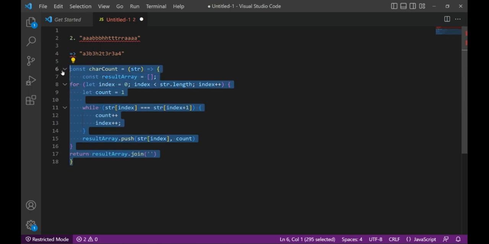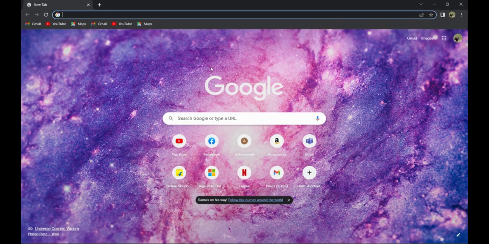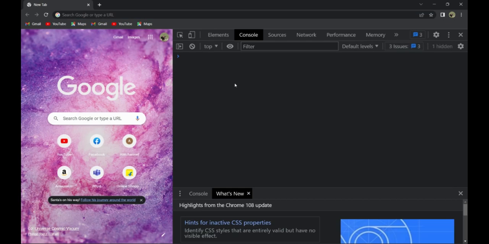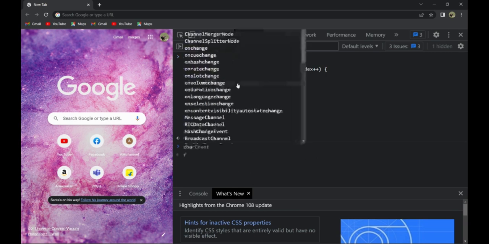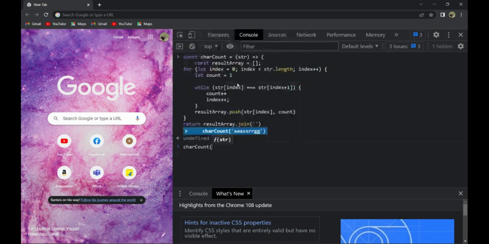We can check the output of this function. In this browser I will use developer tools, and as you can see here inside the console, I just put all this logic, okay. Now I'll call this method, and we need to pass a string as this method takes a string as the input. I'll be passing the input, so it is giving count of a as 2, then r, it is giving count of r is equal to 3. Whatever it is, it will give us the proper string as output, as you can see here, okay.